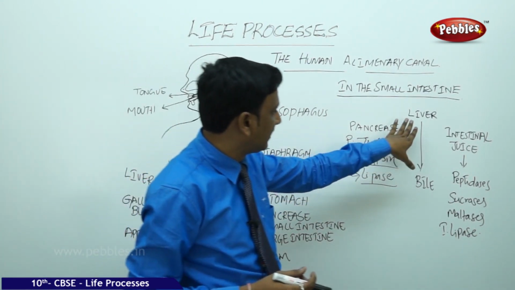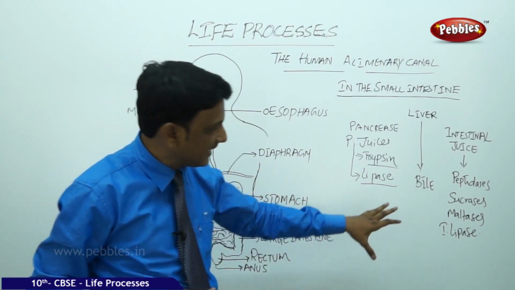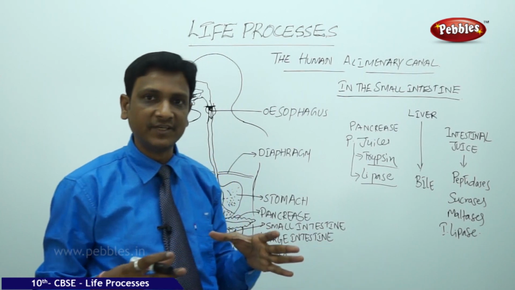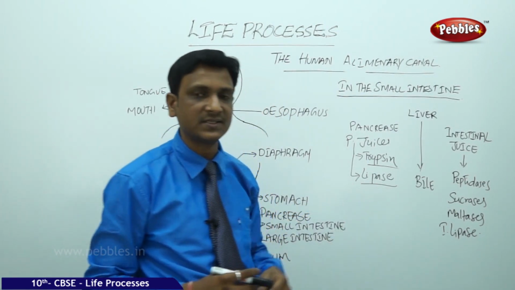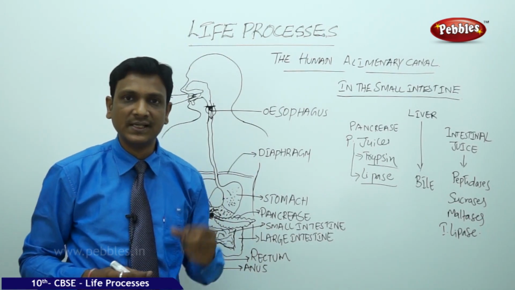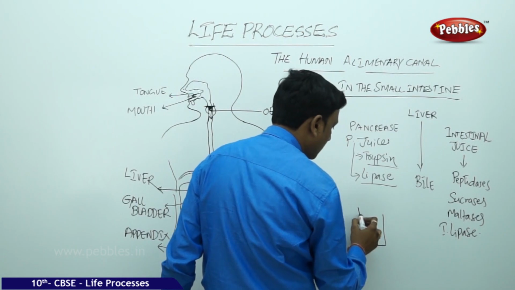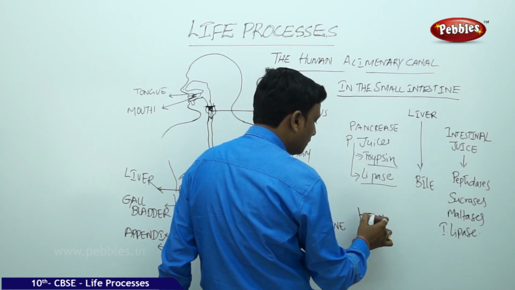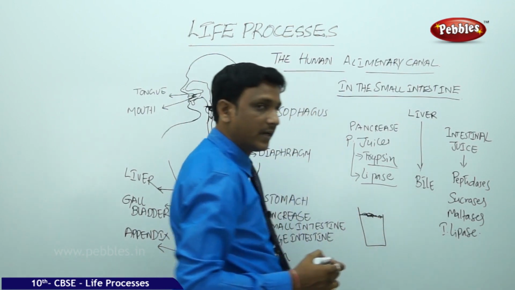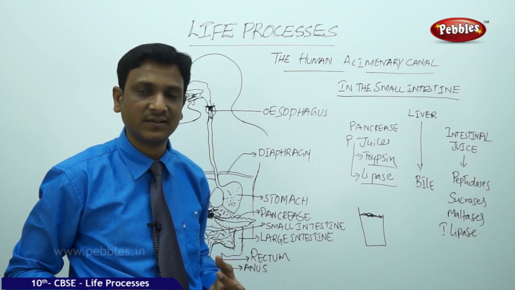For that reason the liver secretes a substance called bile. The bile carries out a process called emulsification. After emulsification, the lipids are digested by the lipase. What is this emulsification? Say for example, you take a glass of water and in the water you keep some drops of oil. This oil floats on the water. And how do you find the oil? Like big droplets, like coins.